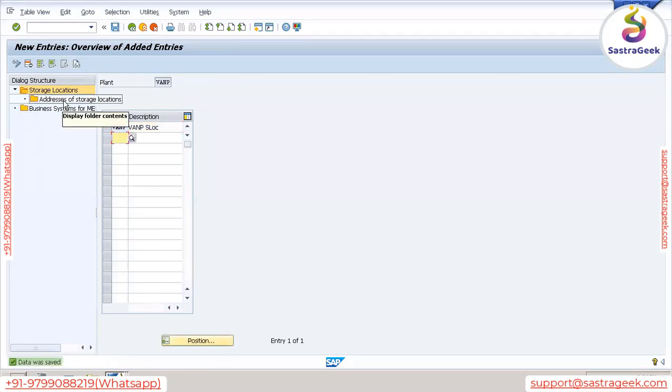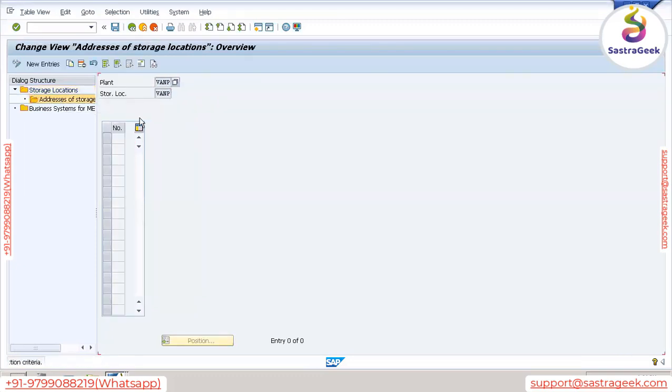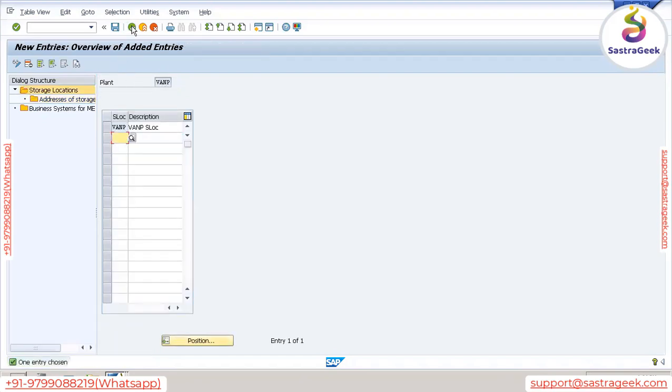Here we can specify the address also. Just remember, just for your information, knowledge purpose only. Here we can specify the storage location address. But generally we don't specify address. Why? Because the storage location will always be within the plant, so the address would be the same. But sometimes the storage location address would be different, then only we need to specify it, otherwise not required. So in this way, we have defined our storage location.